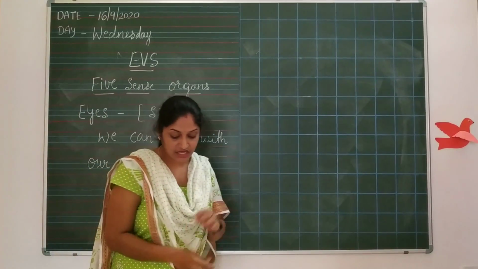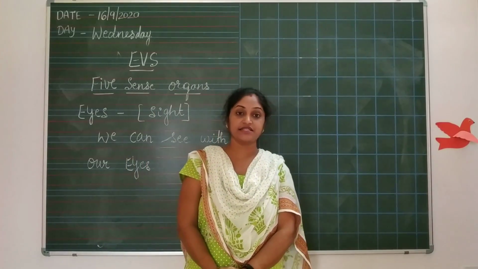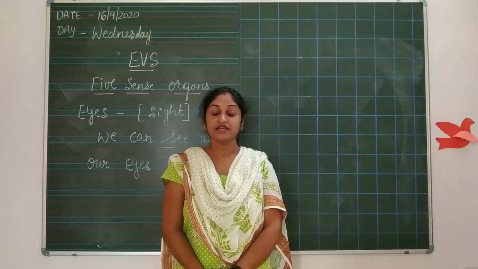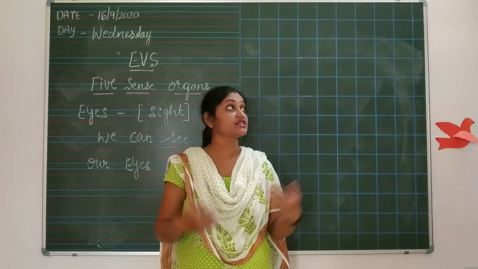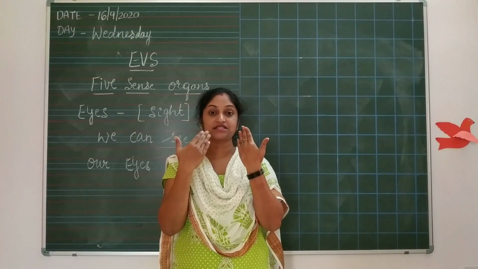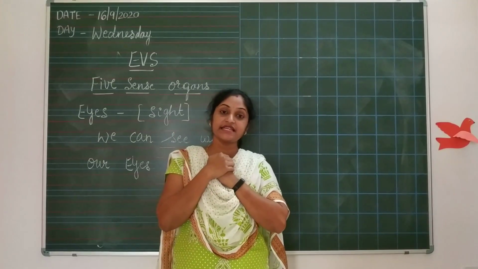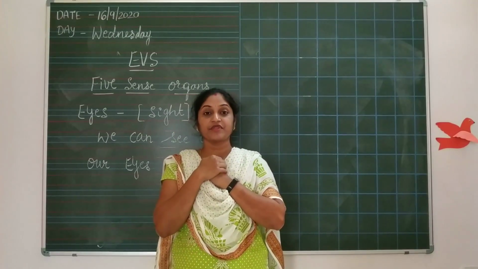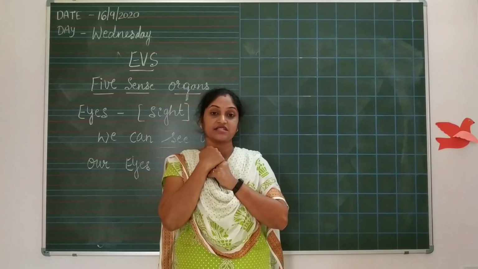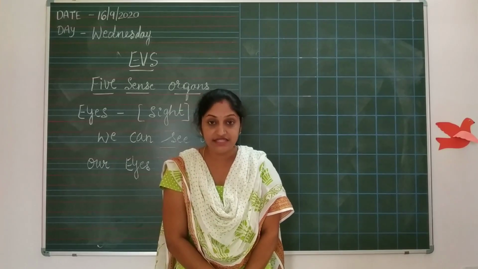We can see with our eyes. How will you see? Yes, the light around us will reflect in our eyes and it acts as a projector, and so that it reflects to the objects. Then only we can see.